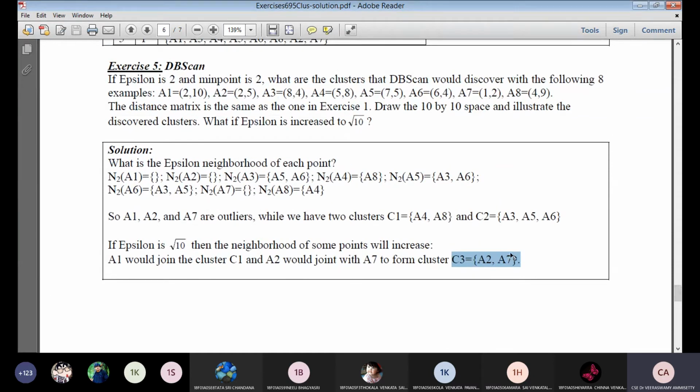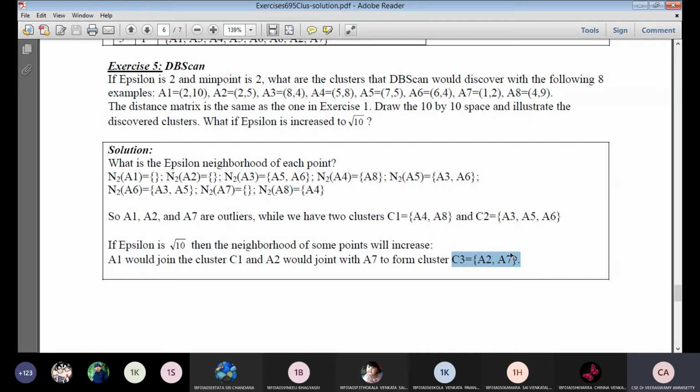What we are exactly applying in the DBSCAN algorithm is this: the first input of the DBSCAN algorithm is the epsilon value. So if the epsilon value is equal to 2, that is the first case. The second input is the minimum points required to form a cluster group.